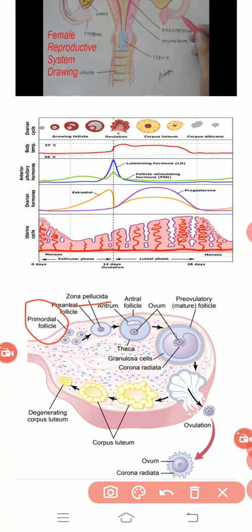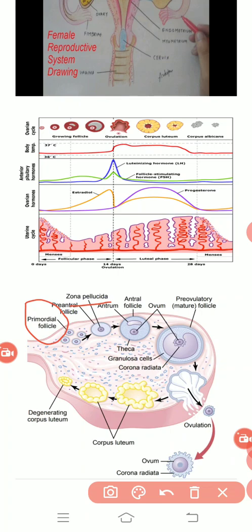This zona pellucida layer helps the egg cell with protection and good growth. At the same time, structures start developing around the egg cell by layering one above the other, and finally they form a thick follicular structure which carries an egg cell within.